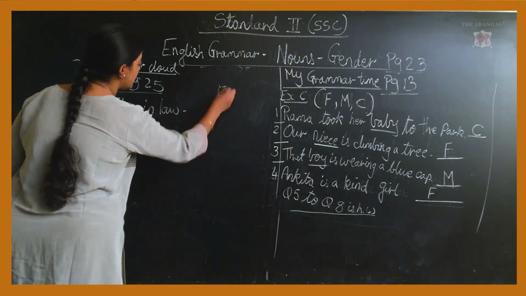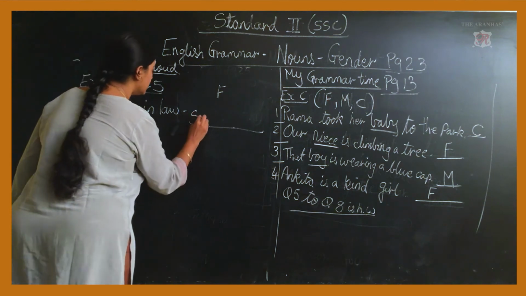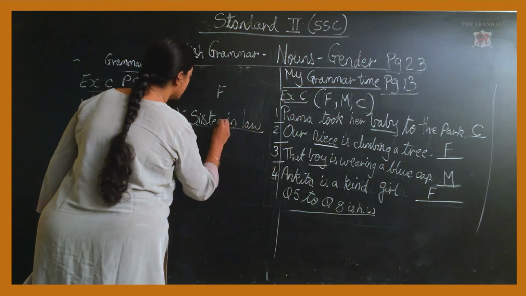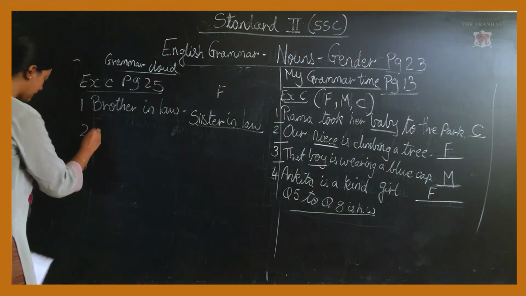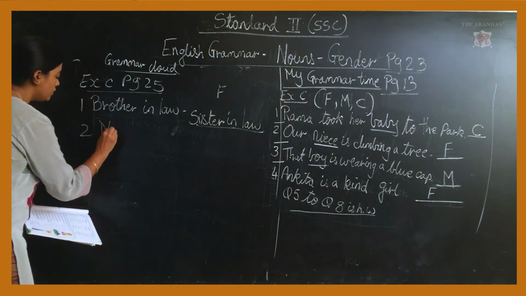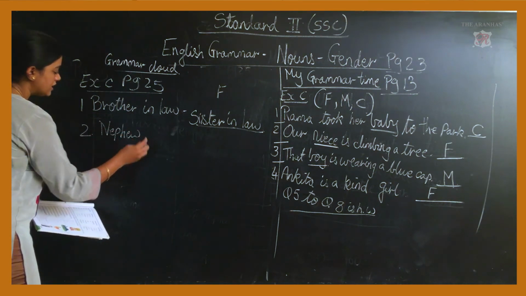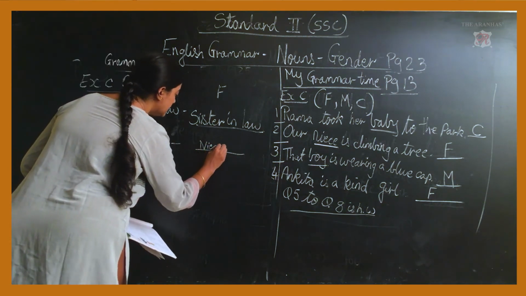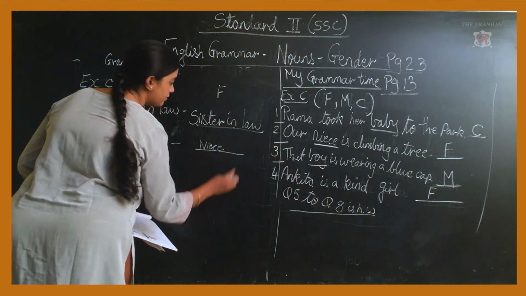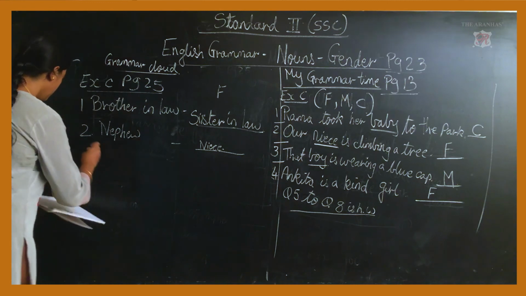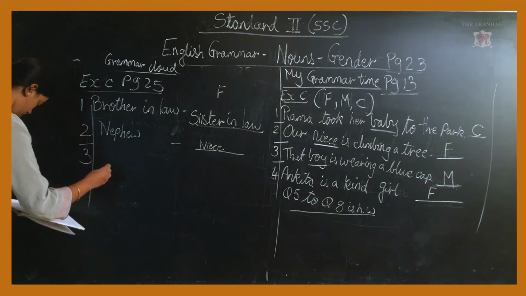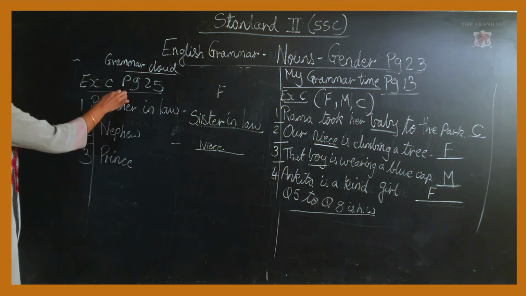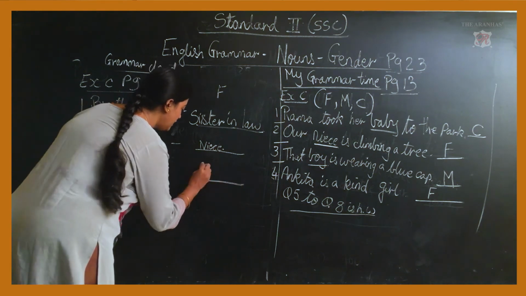So what is the feminine gender? Sister-in-law. Second one, nephew. As I told you earlier, what is the opposite of nephew? It is niece, N-I-E-C-E. We have done just this in my Grammar Time. Third one, prince, P-R-I-N-C-E. Prince is a masculine gender. What is the opposite of prince? Princess.